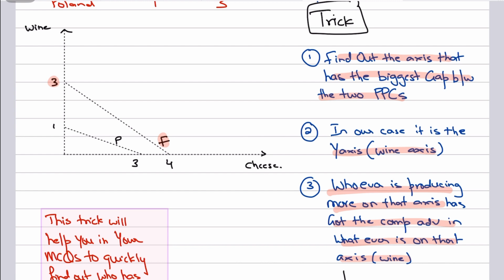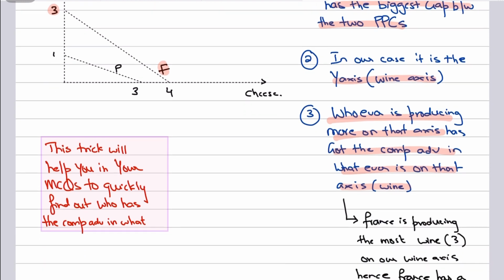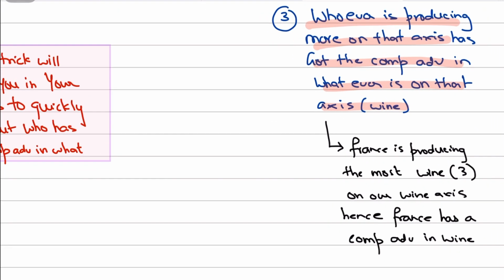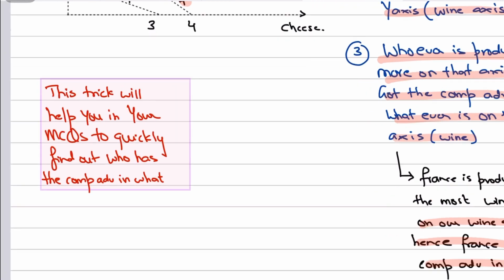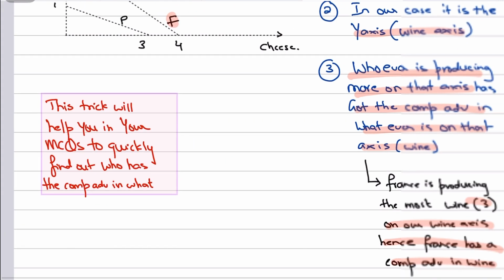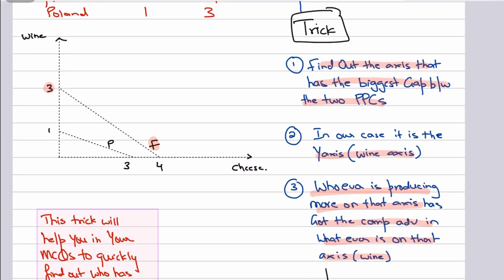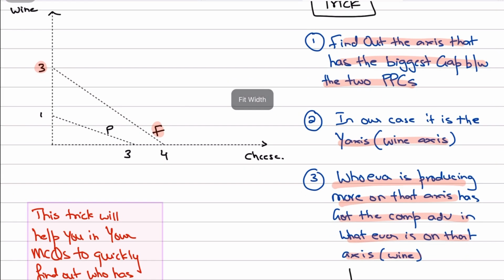So wine is being produced on that axis, and whoever is producing the highest wine on that axis has a comparative advantage in wine production, right? So obviously France is producing the most wine, that is 3 on our wine axis, hence France has a comparative advantage in wine. And this trick will always help you, it will never fail you. Believe me, you can apply that, use that, see for yourself in MCQs. It is going to work always.